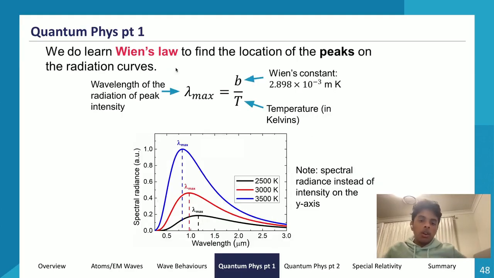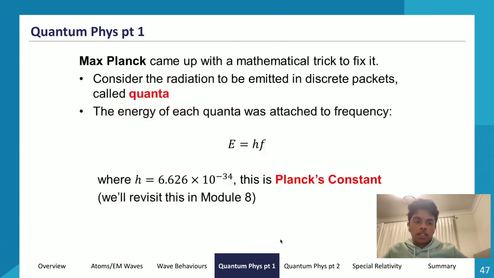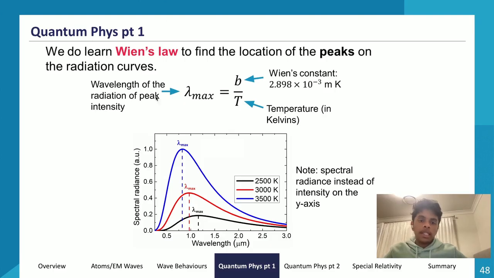Now we can do what I said before, where we can use the blackbody radiation curve to find the temperature of an object, and that's done through Wien's law. What Wien's law did was use the location of the peaks on these blackbody radiation curves to map temperature. Let's think about this logically.